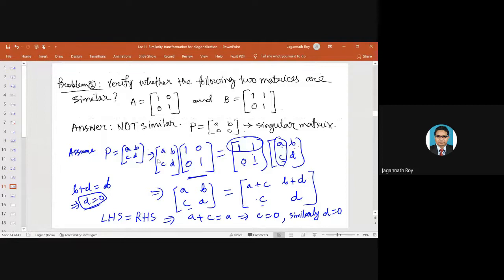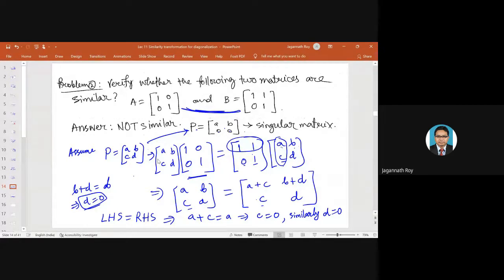So this particular P matrix now becomes AB, CD, where C and D are 0. But is it an invertible matrix? It is not, because the determinant of P becomes 0. So this becomes a singular matrix. So these two matrices are not similar.